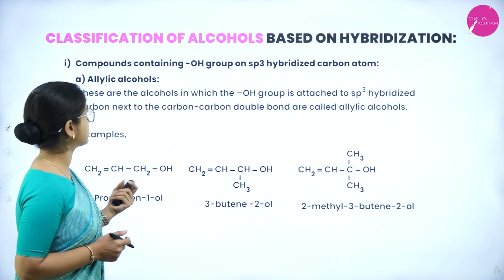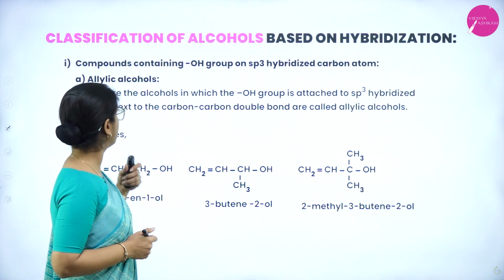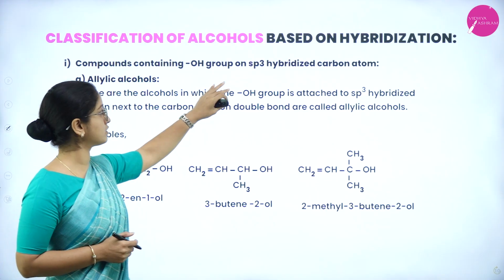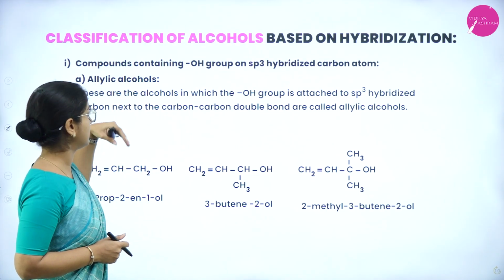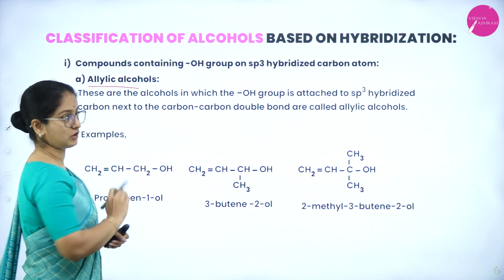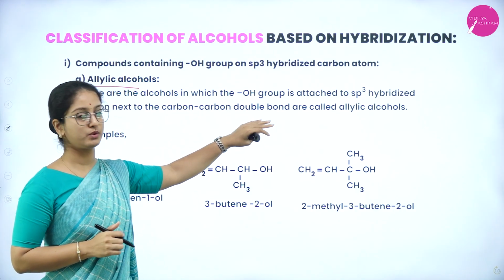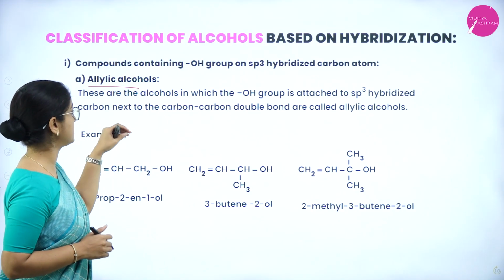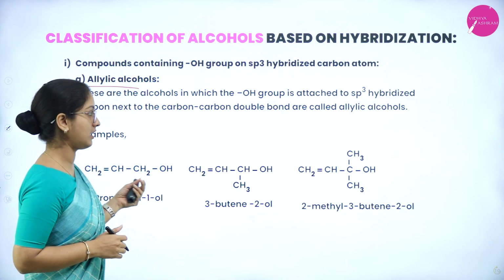So next is classification of alcohols based on hybridization. Compounds containing OH group on sp3 hybridized carbon atom. So how will the alcohols be classified? In that, the first one is allylic alcohols. These are the alcohols in which the OH group is attached to an sp3 hybridized carbon atom, which is next to the carbon-carbon double bond, and they are called allylic alcohols.